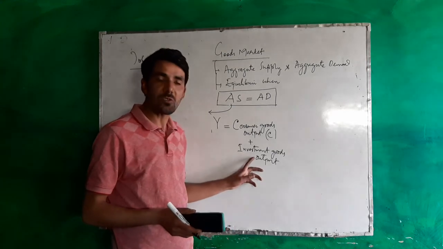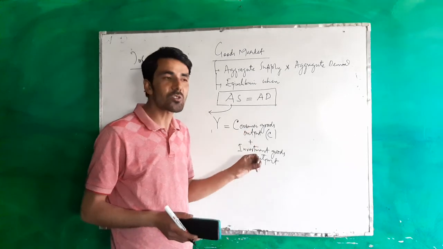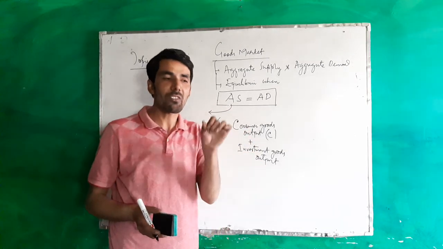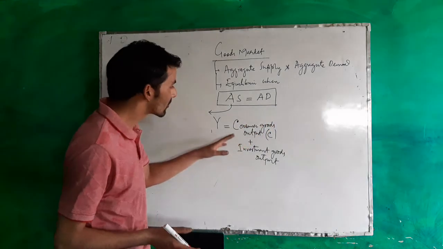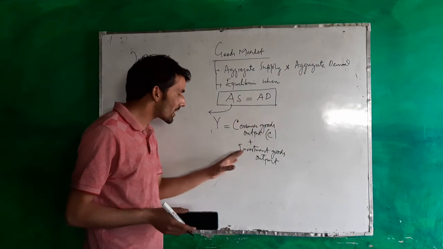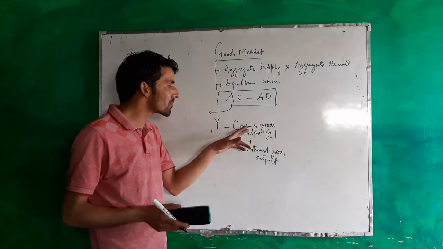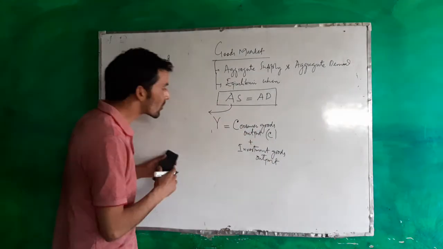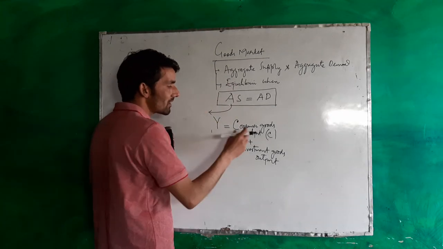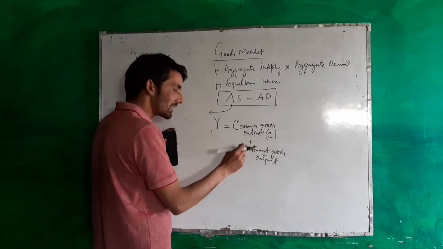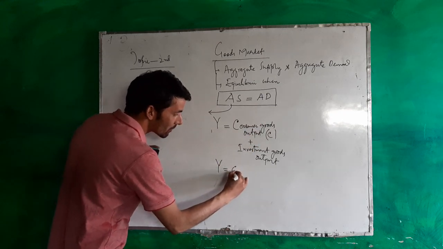Investment goods are those goods that are used to produce the consumer goods. Consumer goods are those goods that satisfy your want very immediately. The moment you take the pizza, you are satisfied. So these are called consumer goods. But investment goods are those that are used to produce these consumer goods. So output, or the aggregate supply, is composed of two parts: consumer goods output and investment goods output. Let me denote it by Y equals C plus I.